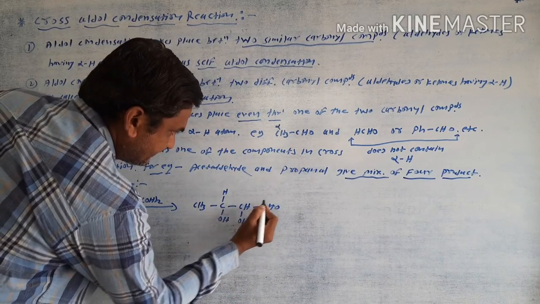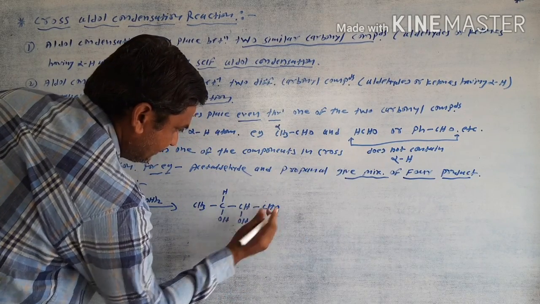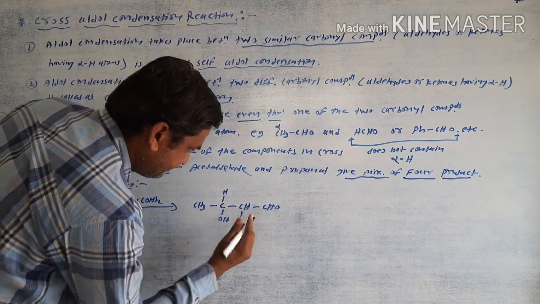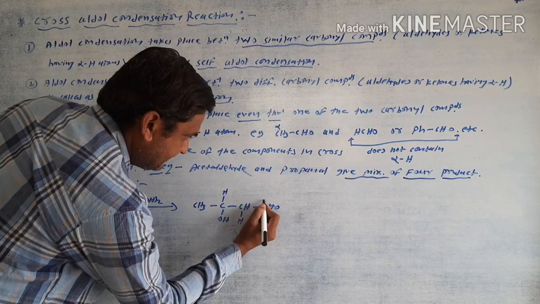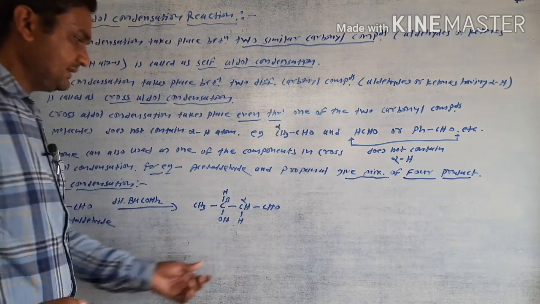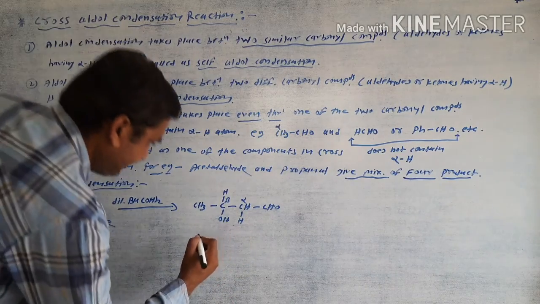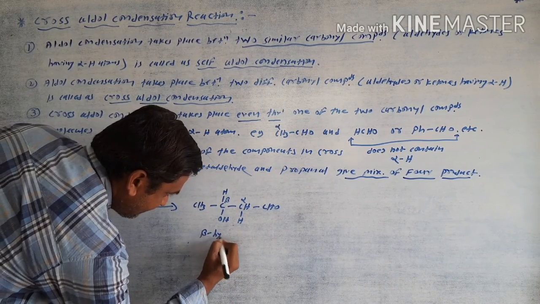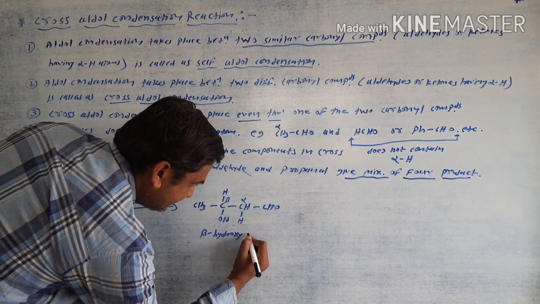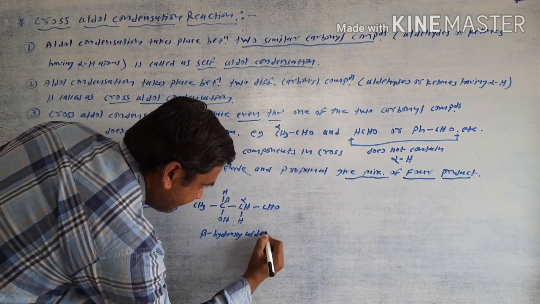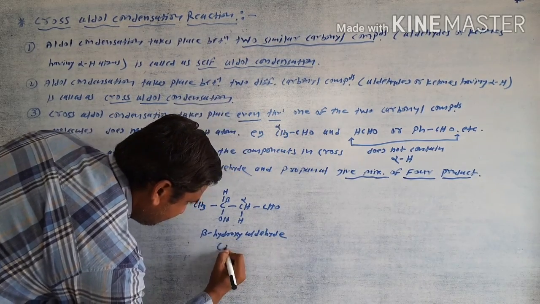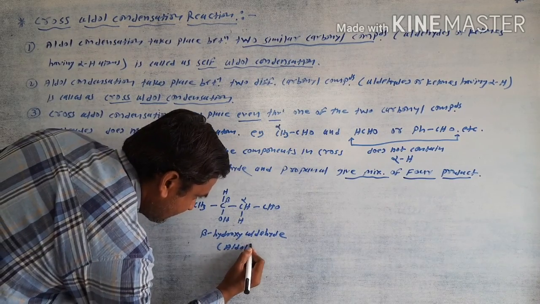This one is the alpha position, sorry, this one is the alpha and this one is the beta position. In this way it is called a beta hydroxy aldehyde, or it is also called an aldol.